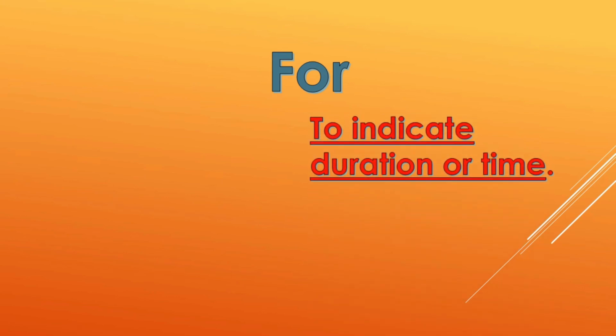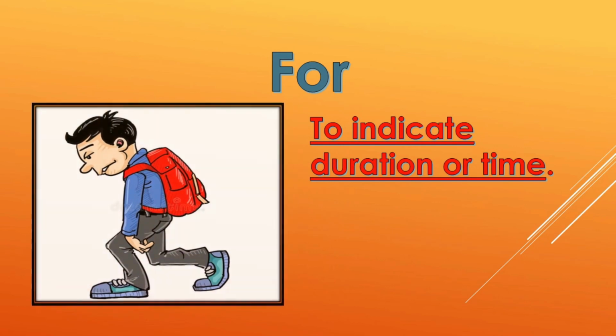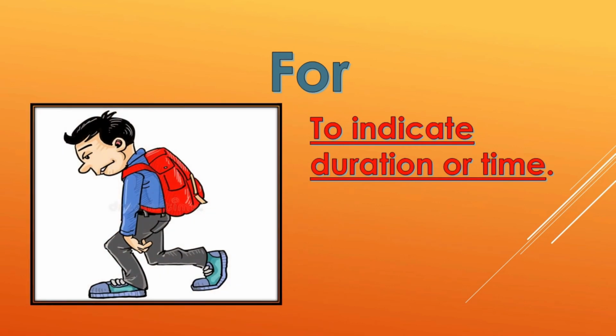For. Now let us discuss where should we use for. It is used to indicate duration or time. Now we find in this image a man is walking. So if we would like to show the duration of his walking, how long he has been walking, we have to use for.